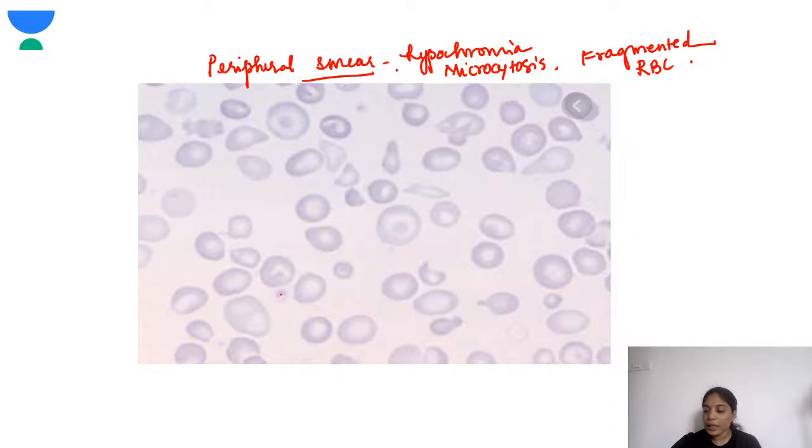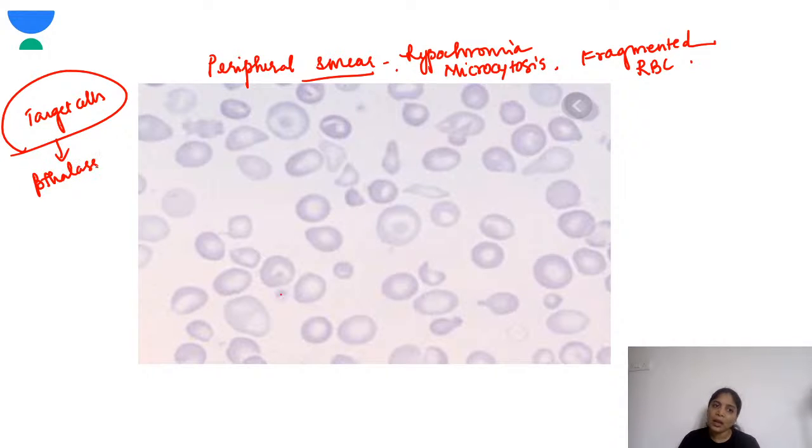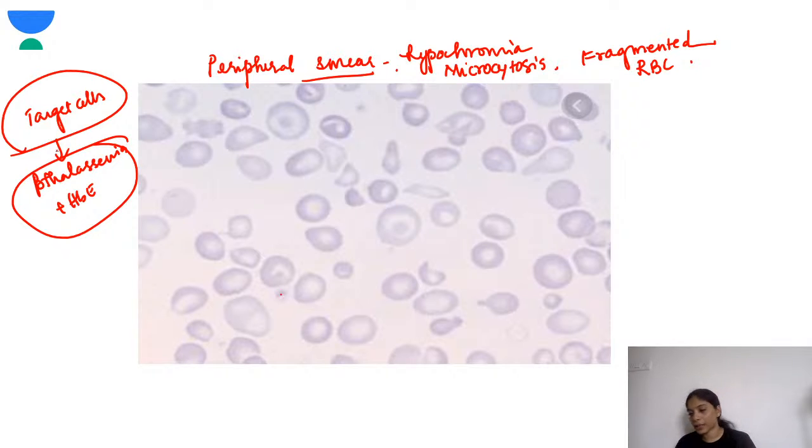So yeah, target cells are also present, but target cells are generally present when there is beta thalassemia with HbE. Okay, so target cells are also present.